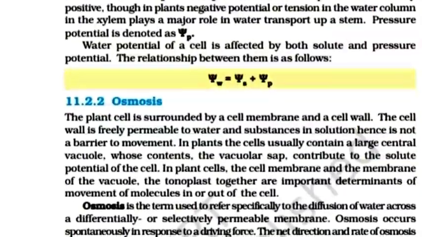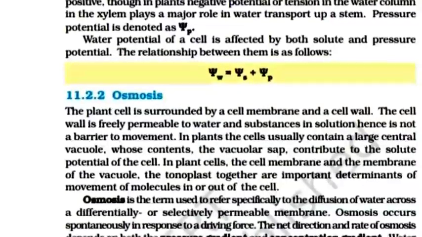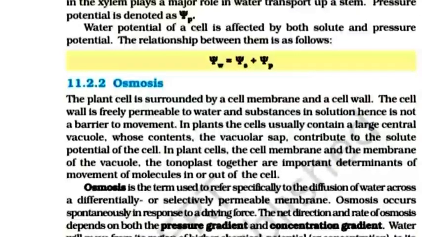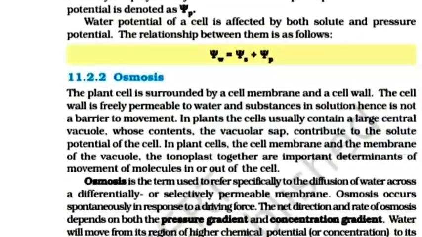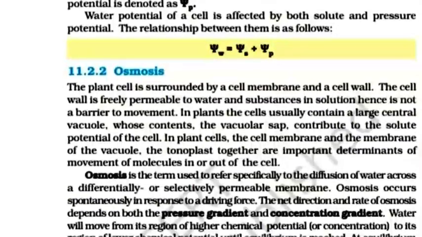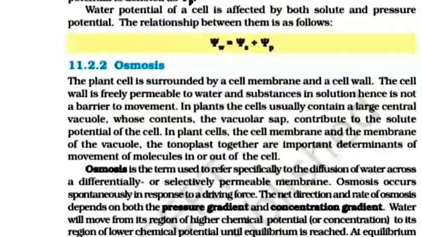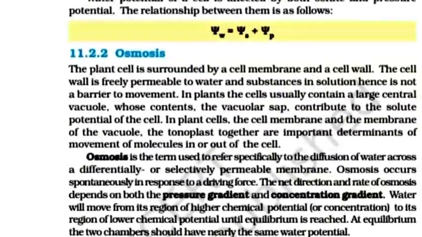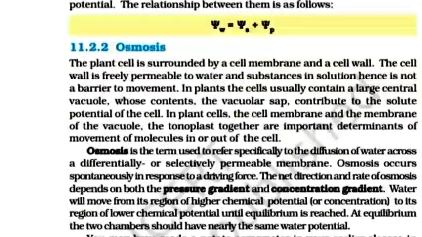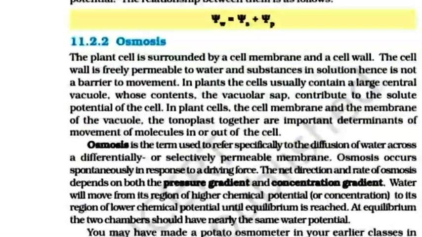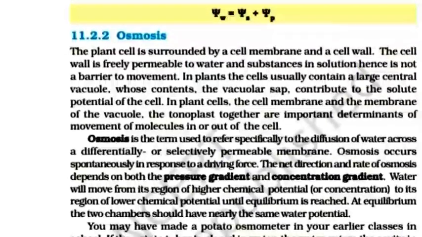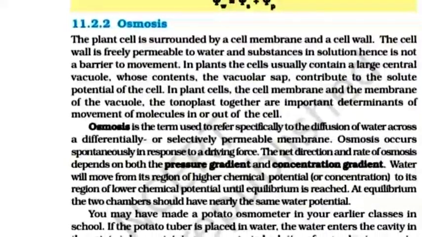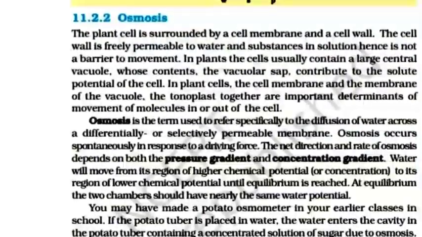Osmosis. The plant cell is surrounded by a cell membrane and a cell wall. The cell wall is freely permeable to water and substances in solution, hence is not a barrier to movement. In plants, the cell usually contains a large central vacuole whose contents, the vacuole sap, contribute to solute potential of the cell. In a plant cell, the cell membrane and the membrane of vacuoles, the tonoplast, together are important determinants of movement of molecules in or out of the cell.